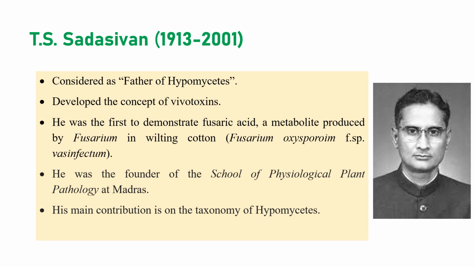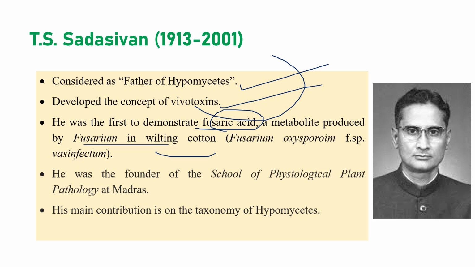T.S. Sadasivan is generally considered the father of hyphomycetes, and he developed the concept of vivotoxin. The term vivotoxin was given by Diamond and Wagner, but the concept was given by Sadasivan. He is the first person who demonstrated fusaric acid, the metabolite produced by Fusarium species, especially in wilting of cotton, which is caused by Fusarium oxysporum f. sp. vasinfectum. He is also the founder of the School of Physiological Plant Pathology at Madras, and because of his contributions to the taxonomy of hyphomycetes, he is considered the father of hyphomycetes, right?